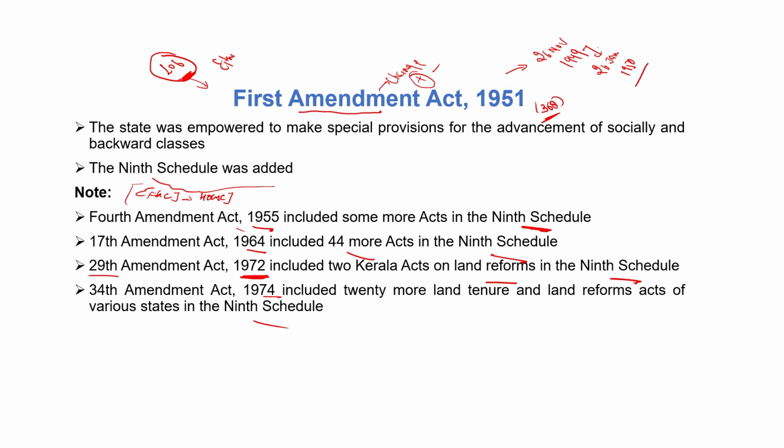Later, after the Keshavananda Bharati decision in 1973, the Supreme Court declared that if a rule is not for public welfare, it can be challenged in the Supreme Court.